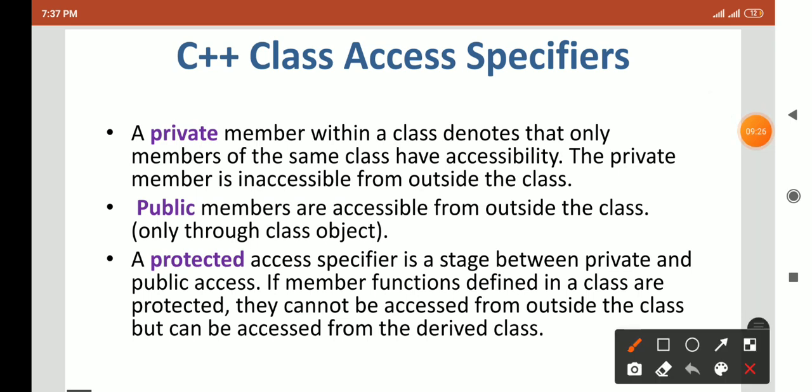Now let's understand through a practical example how the private specifier works.